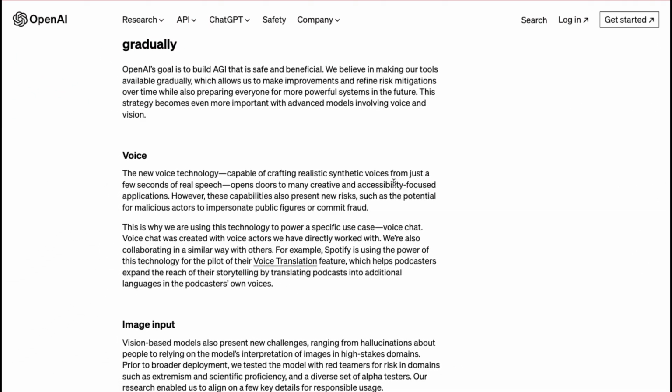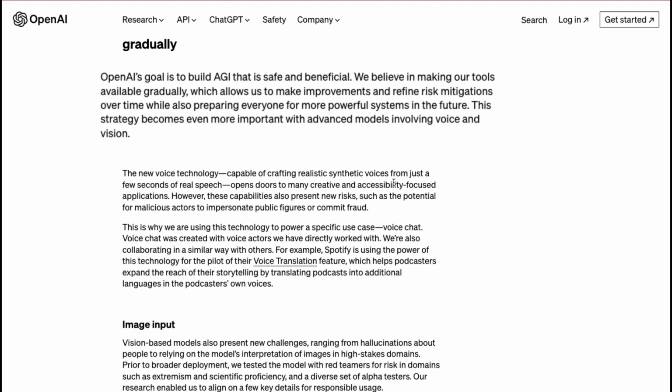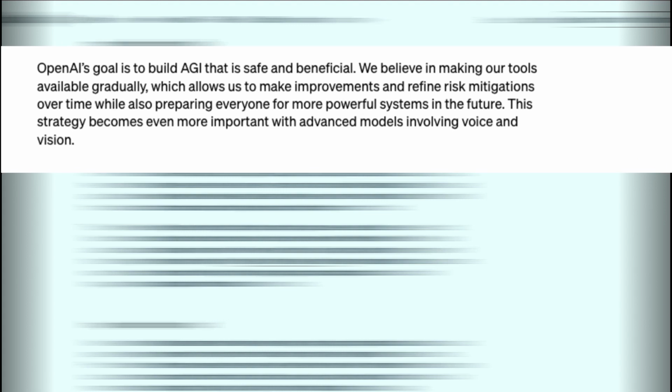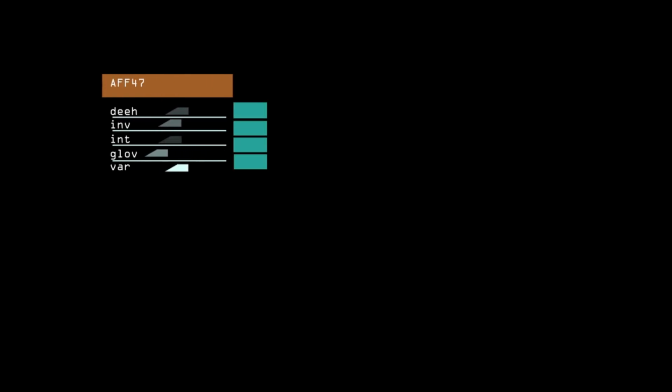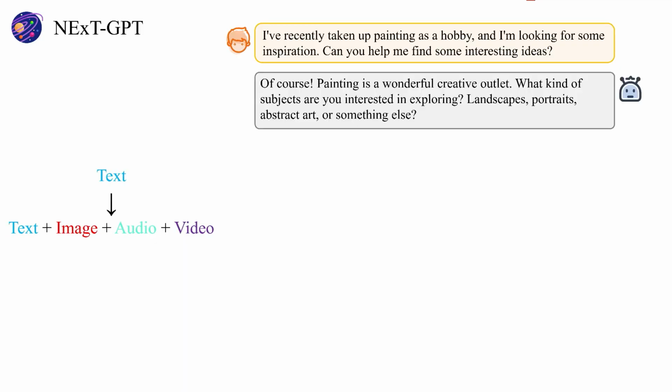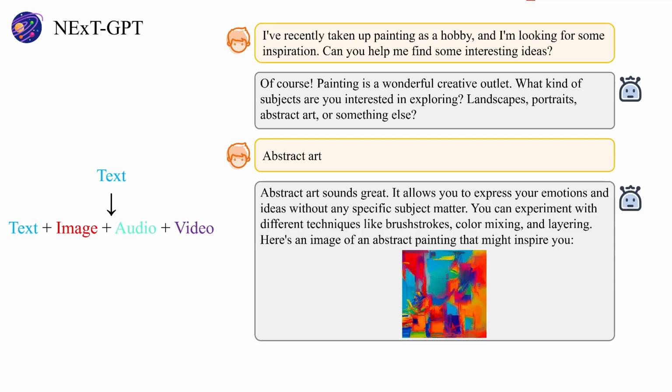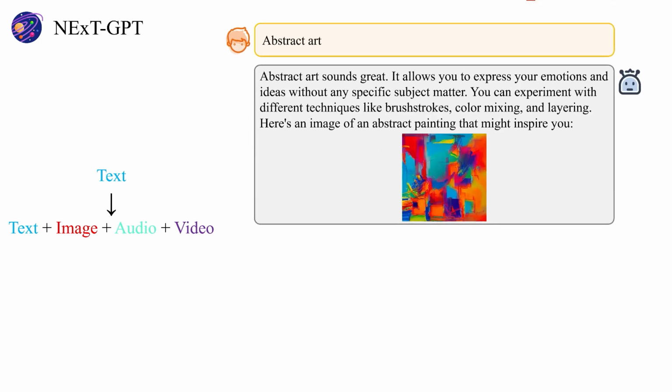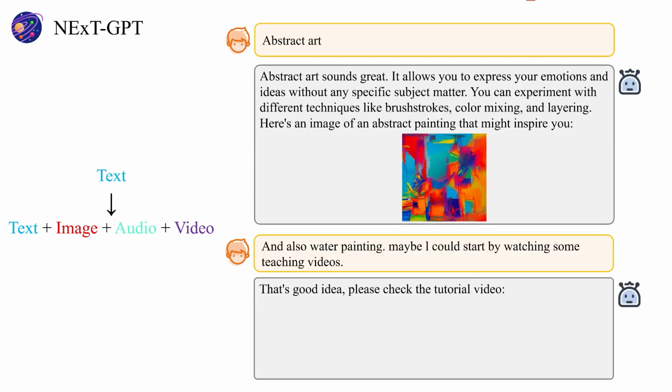OpenAI has been crystal clear about their mission to build a safe and beneficial AGI, Artificial General Intelligence. The issue with this term is that there's not one single agreed-on definition. Some have a lower threshold, and others like me have somewhat of a higher threshold. Most, however, agree that AGI is AI that is capable of handling many problems across different modalities, like image, text, and audio at the same time.